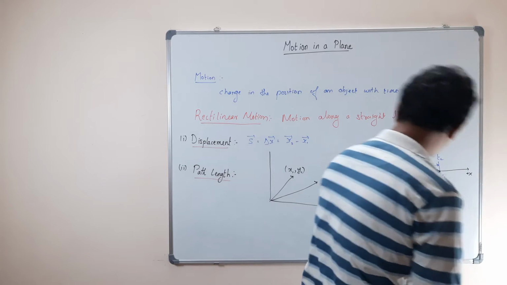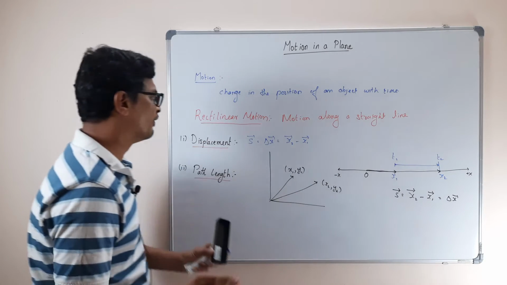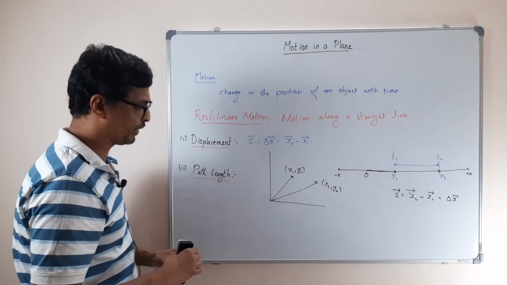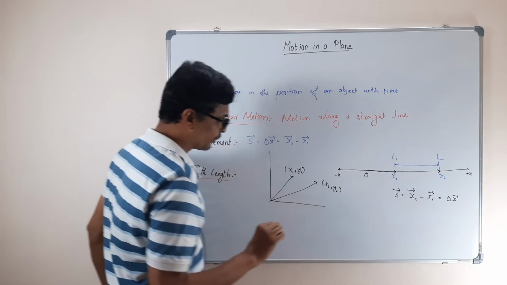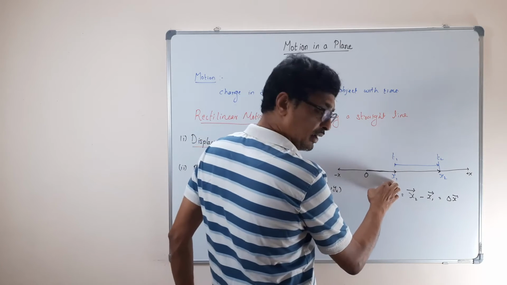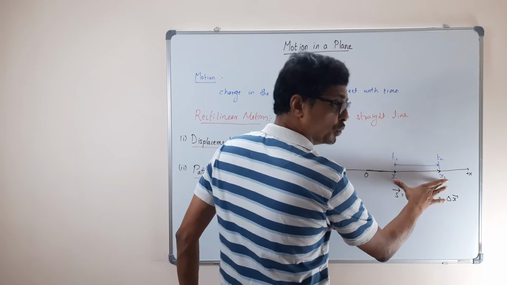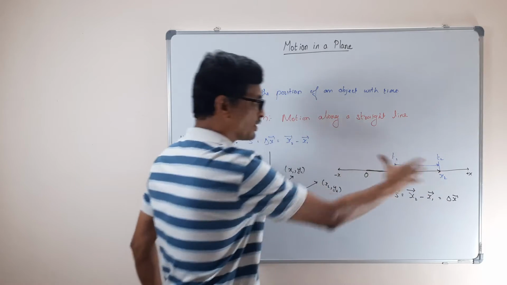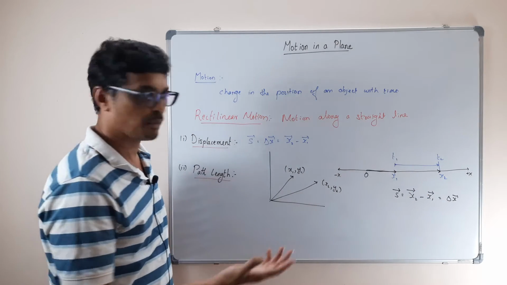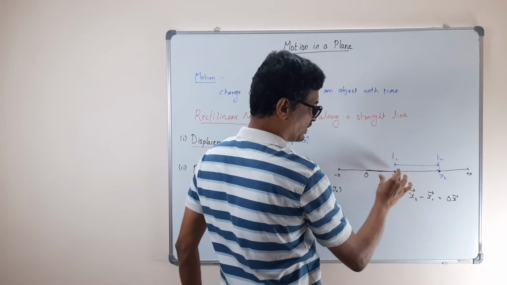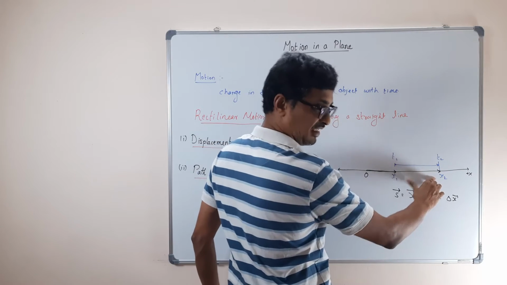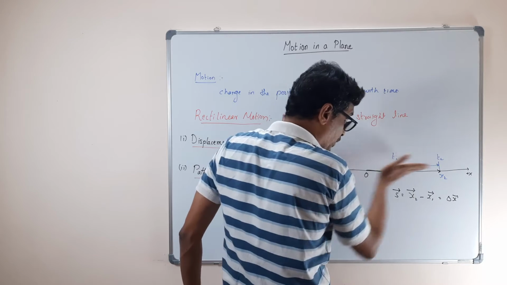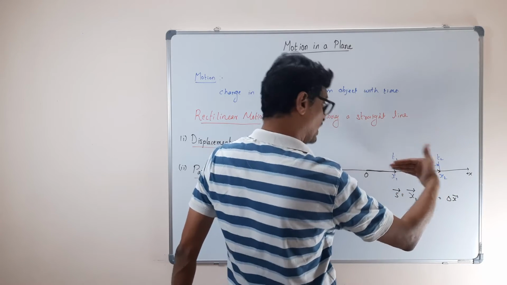Now for example, you can define a magnitude of the vector also. Magnitude is nothing but the length of it. So suppose I say x1 is 1 and x2 is 2. What is the magnitude of the displacement? 1, because it's 2 minus 1. If it is 4 and this is 1, the magnitude will be 3. This can be in the positive x direction as well as the negative x direction.